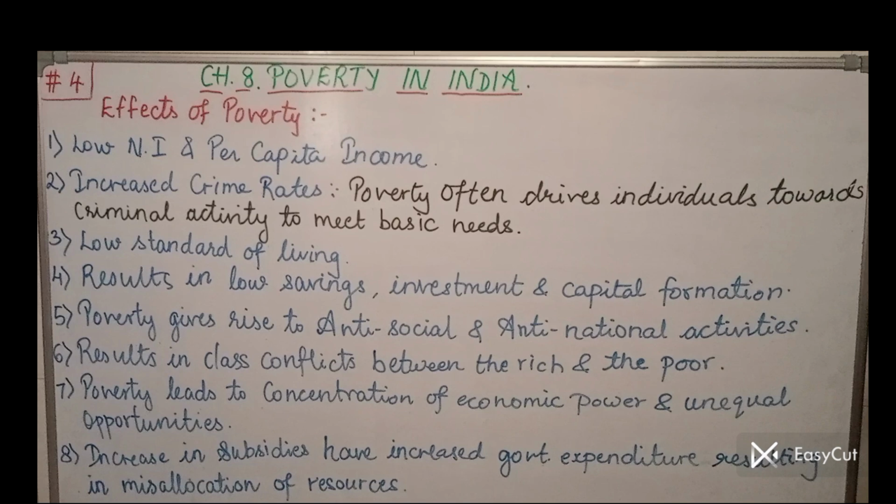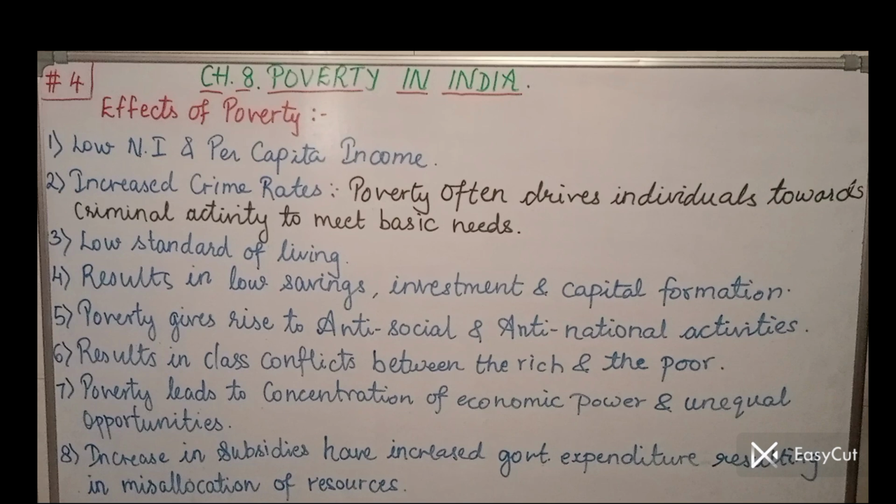Next is low standard of living. See, good standard of living can be maintained only with the help of higher income. Now, since poverty means people are having less income, and due to less income, people are not able to maintain their standard of living, so they have to lead a low standard of living.